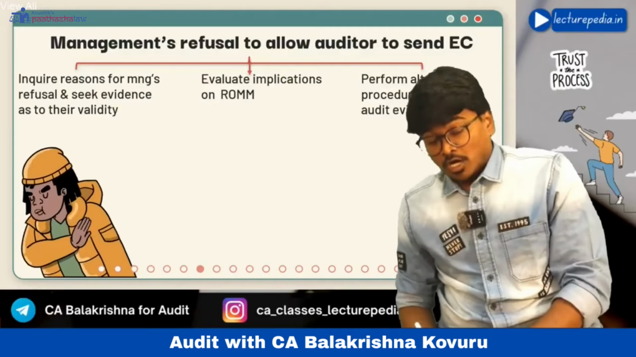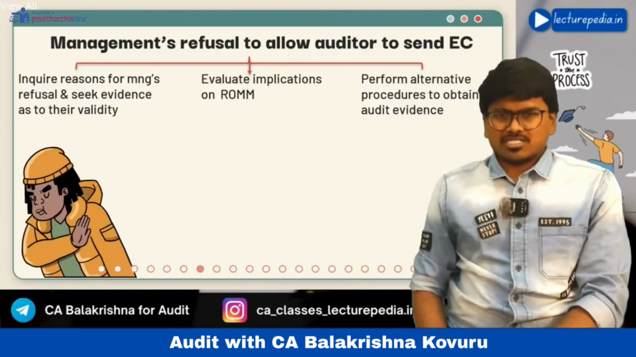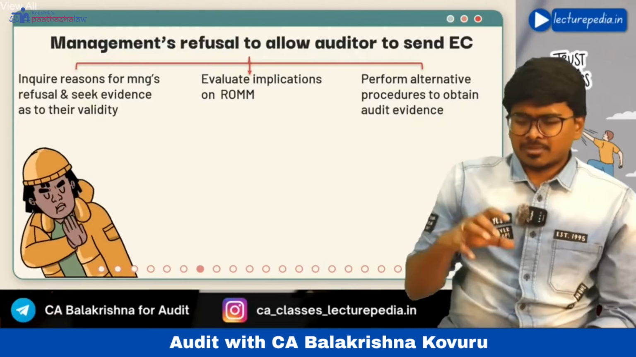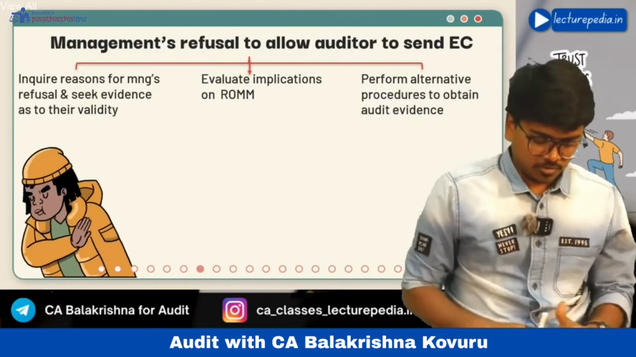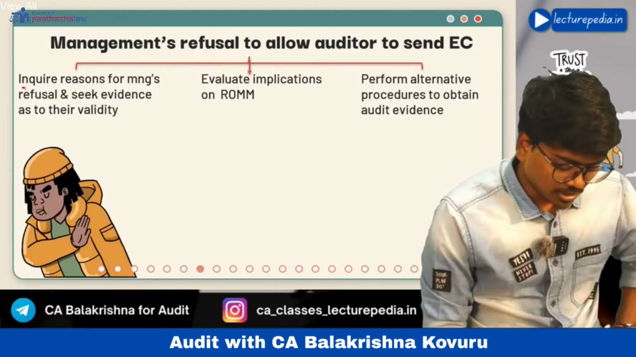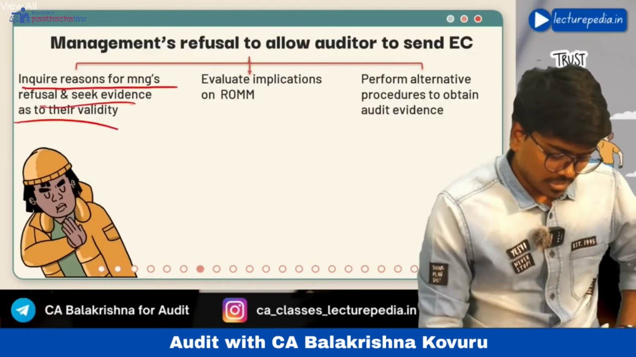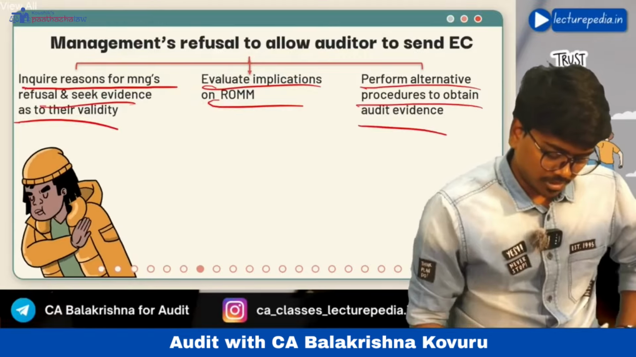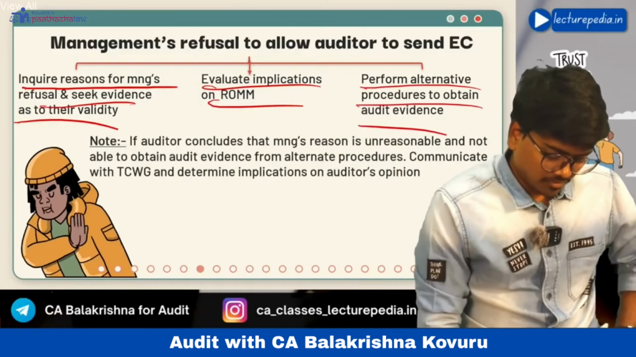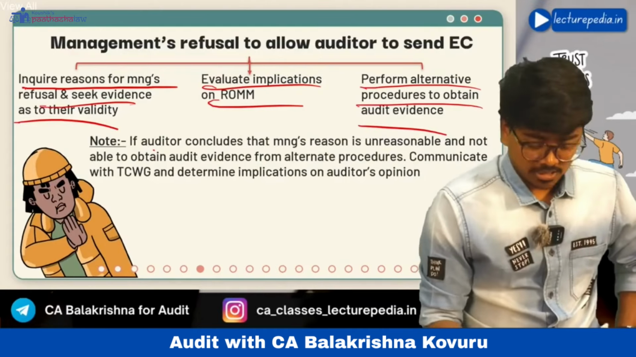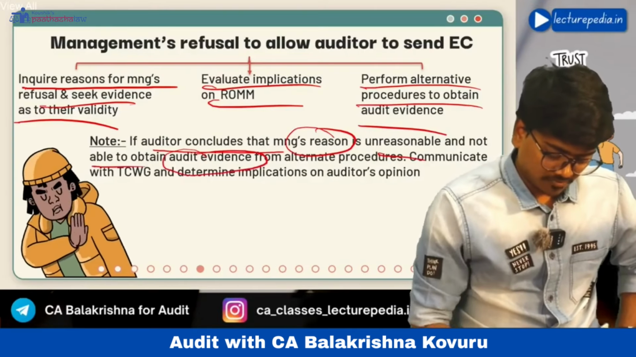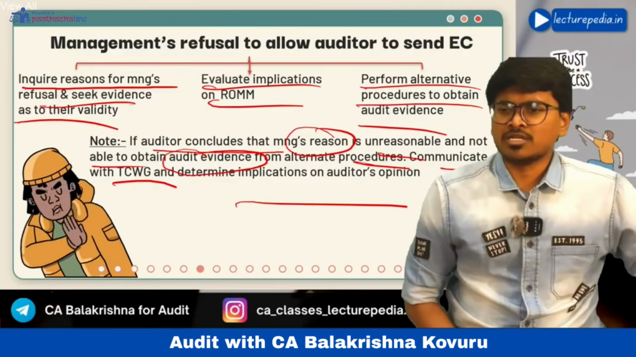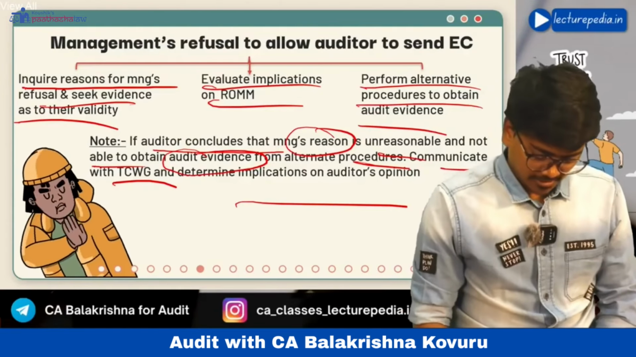If the auditor is not able to obtain audit evidence through alternate audit procedures, then he obviously needs to determine the impact on his opinion. He needs to modify the opinion. See, inquire the reasons for management's refusal, evaluate the implication or risk of material misstatement, perform alternate procedures to obtain audit evidence. If the auditor concludes that management's reason is unreasonable and is not able to obtain audit evidence from alternate procedures, communicate with those charged with governance and determine implications on the auditor's opinion. Right.